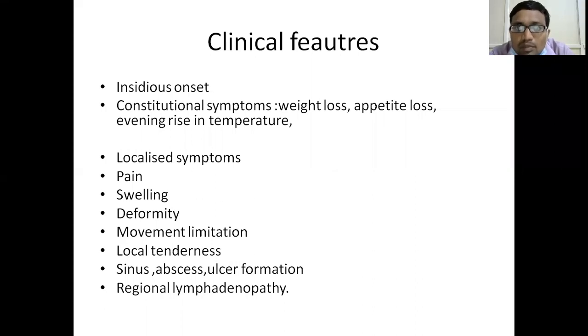Pain might be because of many factors. Suppose a joint gets involved which is very rich in nerve endings, and the nerve endings get exposed. Suppose the cartilage is damaged and the underlying subchondral bone gets exposed. That is very rich in nerve endings, and they are responsible for generation of pain. Not only that, cartilage degeneration is responsible for pain. Whenever there is swelling, the swelling causes stretch of the capsule.